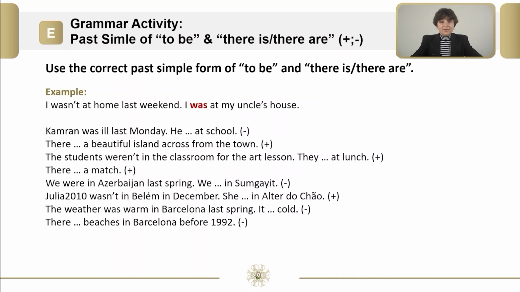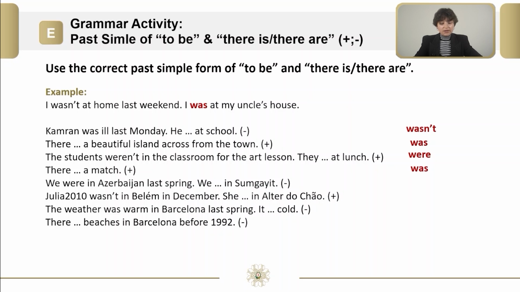Welcome back. It is time to check your answers. Cameron was ill last Monday. He wasn't at school. There was a beautiful island across from the town. The students weren't in the classroom for the art lesson. They were at lunch. There was a match.